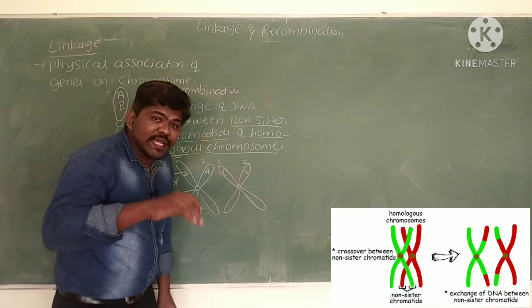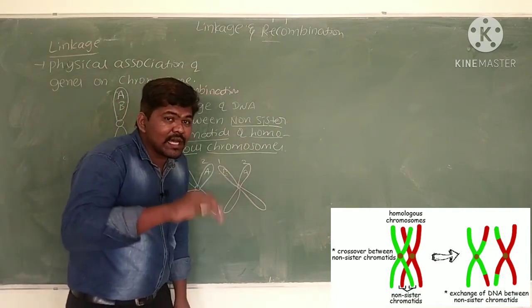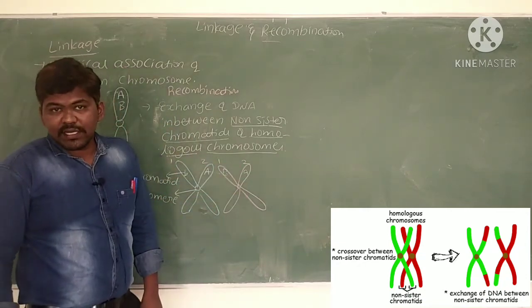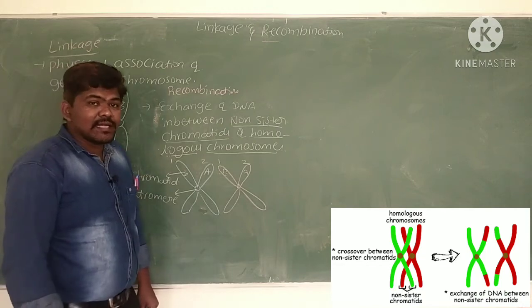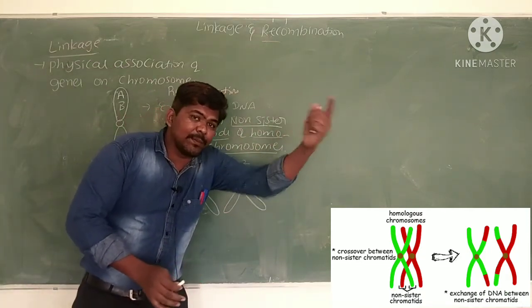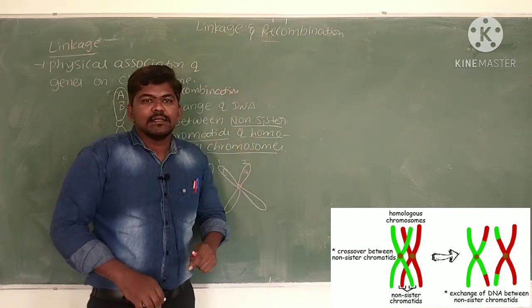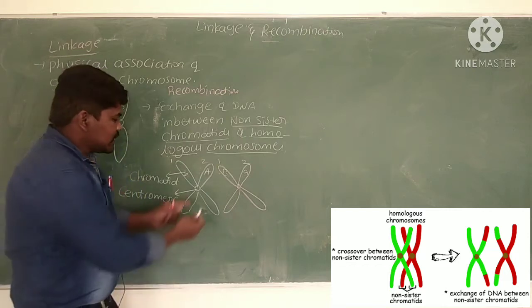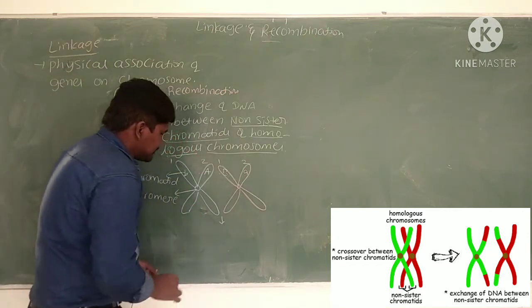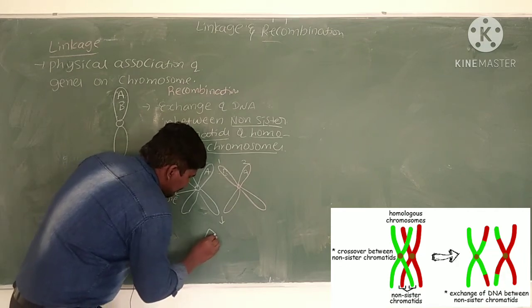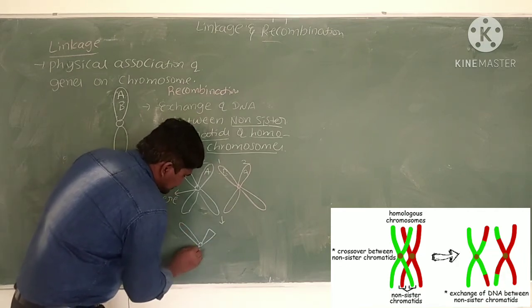This leads to variation in sexually reproducing organisms. We can see variations between the parents and offspring. Those variations are because of this recombination. Now observe the chromosomes after recombination.